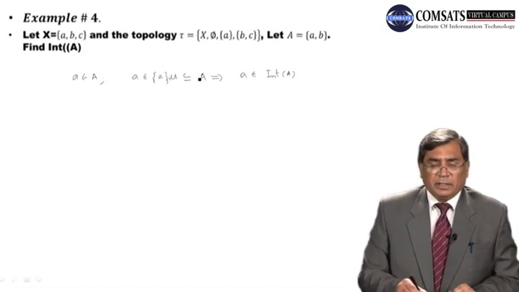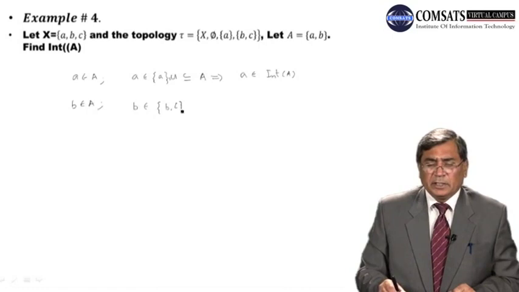Now B belongs to A, and B belongs to the open set {B, C}, which is open in this case, but this {B, C} is not contained in A. This implies B, although it is a point of A, but it is not an interior point of A.